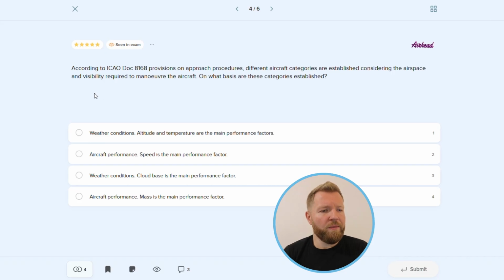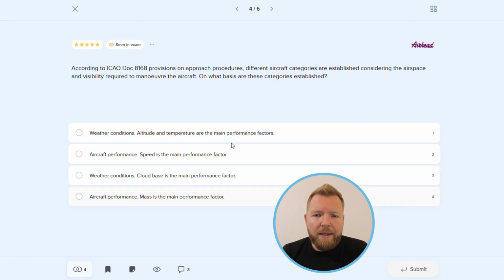So, question number 4. According to ICAO Doc 8168 provisions on approach procedures, different aircraft categories are established considering the airspace and visibility required to maneuver the aircraft. On what basis are these categories established? Weather conditions, altitude and temperature are the main performance factors. Aircraft performance, speed is the main performance factor. Weather conditions, cloud-base is the main performance factor. Or aircraft performance, mass is the main performance factor.